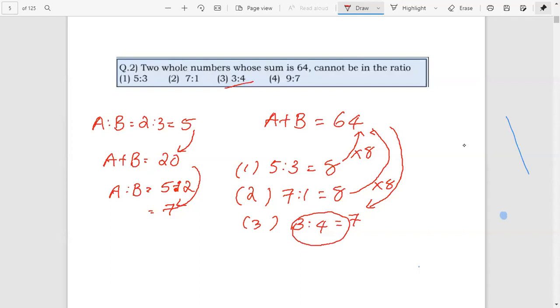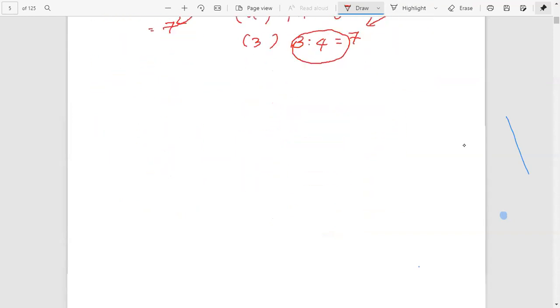Two whole numbers whose sum is 64 cannot be in the ratio 5 is to 3, 7 is to 1, 3 is to 4, 9 is to 7. Which one? 3 is to 4. Okay, therefore we have the answer. Next, check another example.